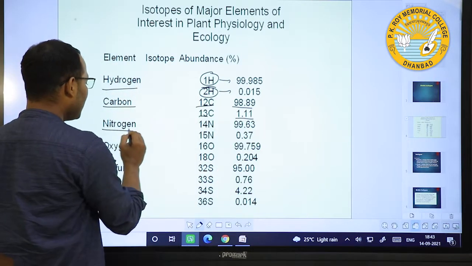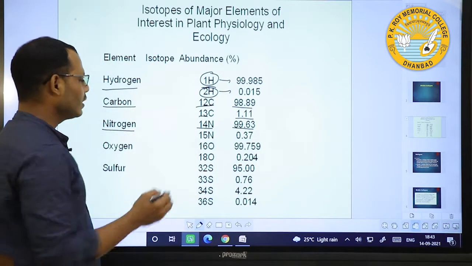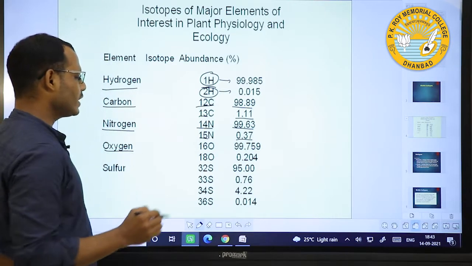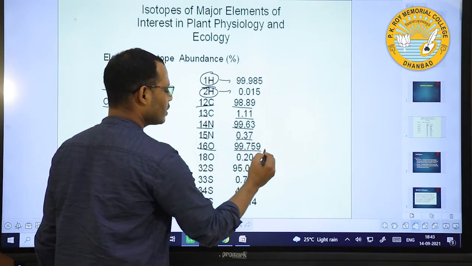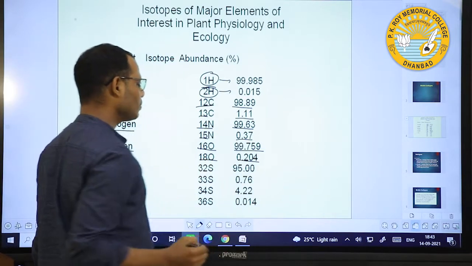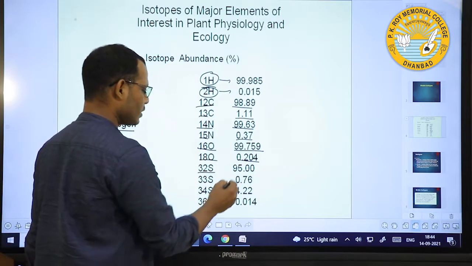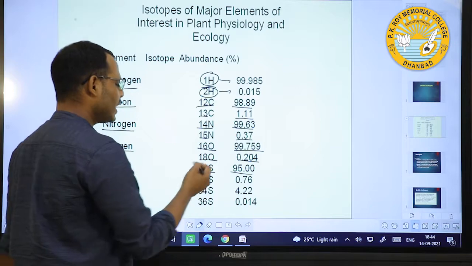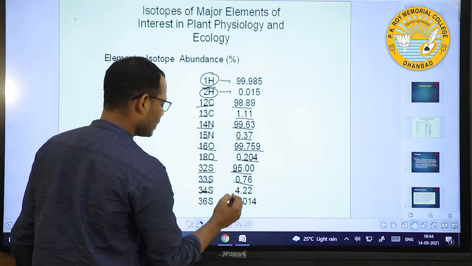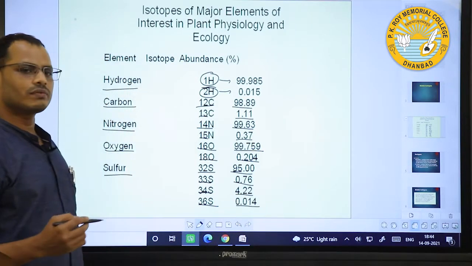If we see nitrogen, the abundance of 14N is 99.63 and 15N is 0.37. If we see oxygen, 16O has an abundance of 99.79 and 18O has an abundance of 0.204. For sulfur, 32S has 95% abundance, then 33S is 0.76, 34S is 4.22, and 36S is 0.014.